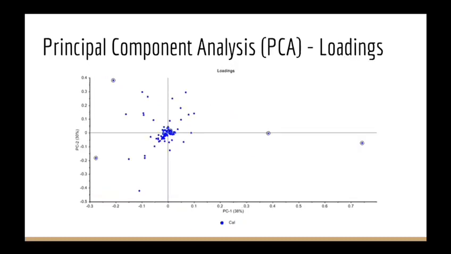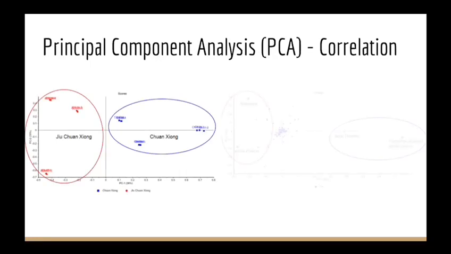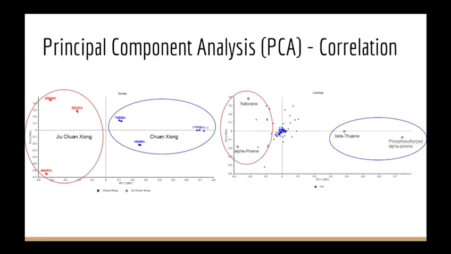According to the analysis of the loadings, there are also some unique and special compounds related to the individual type of Chuan Xiong. As seen in this graph, the compounds on the left are highly correlated to one type of Chuan Xiong, while the others on the right are highly correlated to the other.